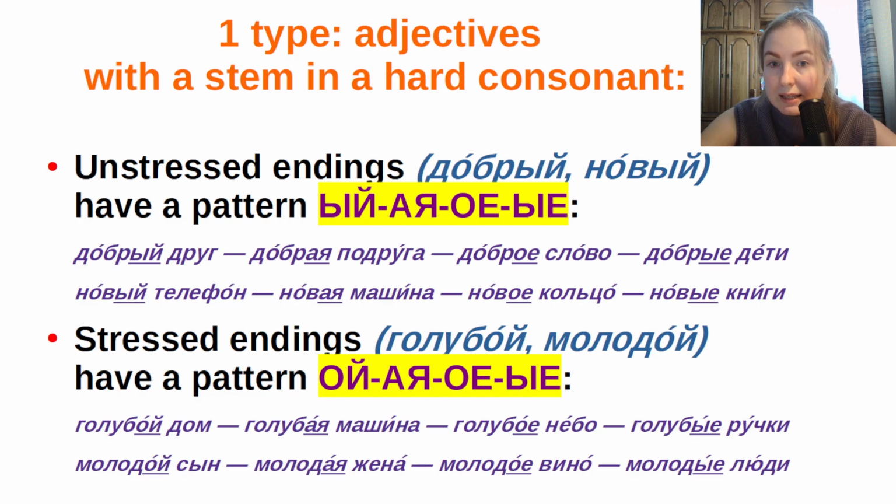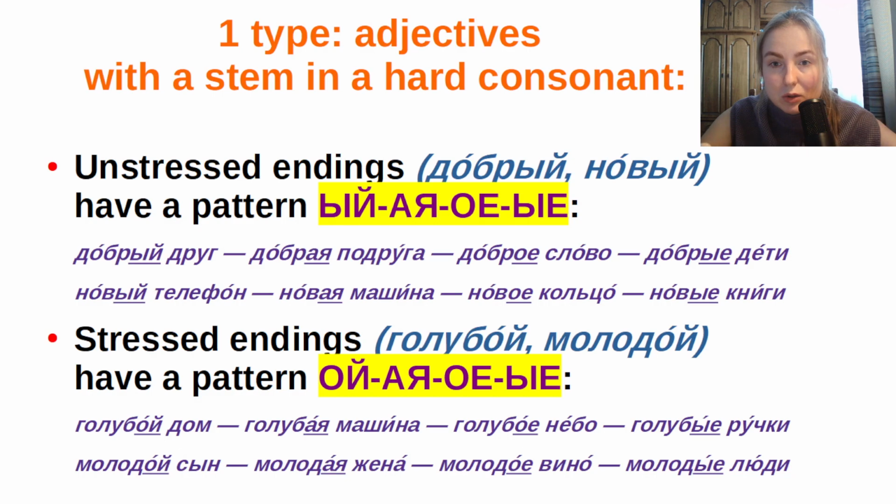Neuter will be with the ending «ое»: доброе слово. Pay attention to my pronunciation. We write «ое», but pronounce «ая», like доброе слово, because this ending is unstressed. Доброе слово, kind word. And the plural phrase will be добрые дети, kind children, with the ending «ые».